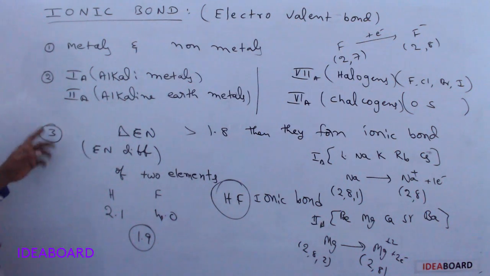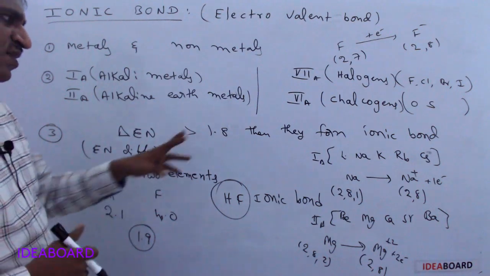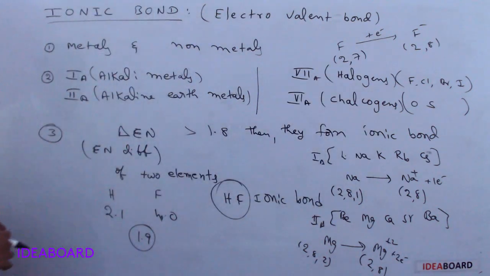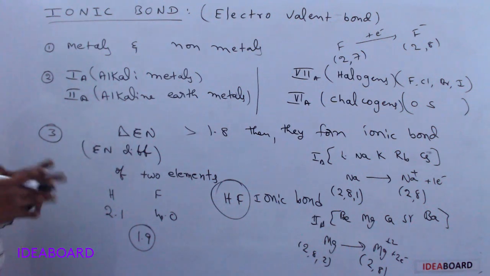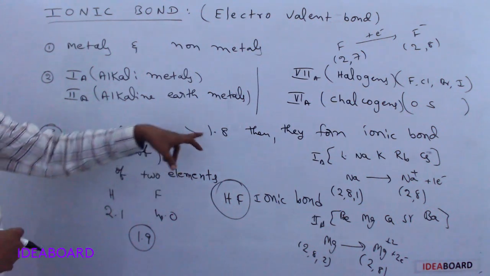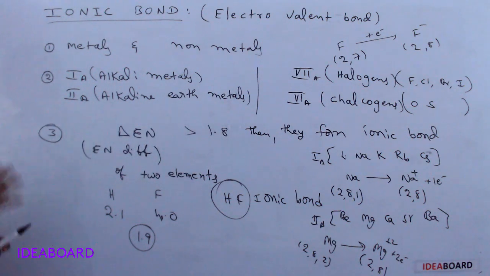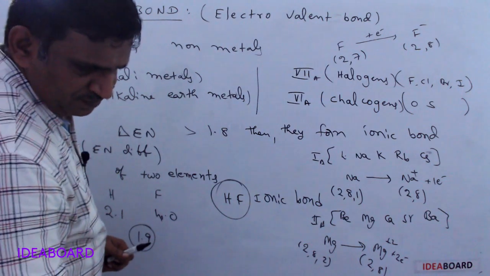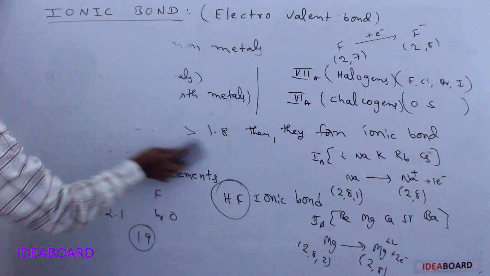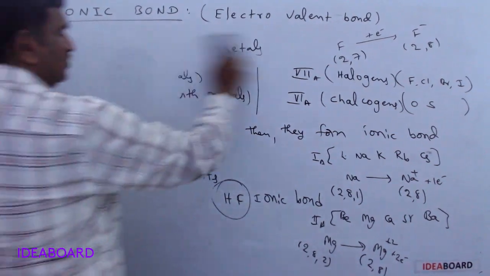And third, if the electronegativity difference is greater than 1.8, then also they form an ionic bond. Okay. If the electronegativity difference between two atoms is greater than 1.7, then they form an ionic bond. Okay. Next, which factors influence the formation of an ionic bond?